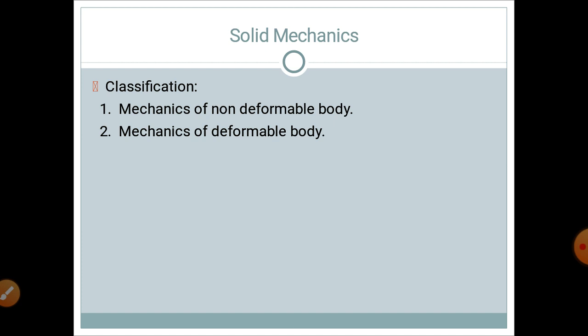That means the body will not undergo any deformation after the application of external load. But in solid mechanics, whatever material we are going to use, we consider that material to be deformable. So that is the main difference between the subject engineering mechanics and the solid mechanics that we are now going to learn.